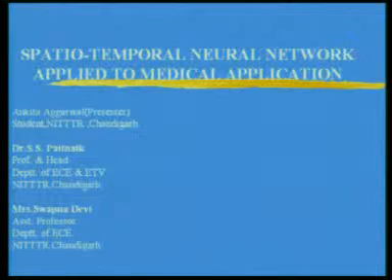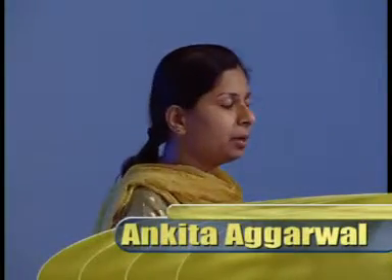A spatio-temporal neural network applied to medical applications. Very good afternoon to everybody. I am going to present my paper on spatio-temporal neural network applied to medical application, and I am doing my thesis under Dr. SS Patnaik and Mrs. Swapna Devi. What is a spatio-temporal neural network?